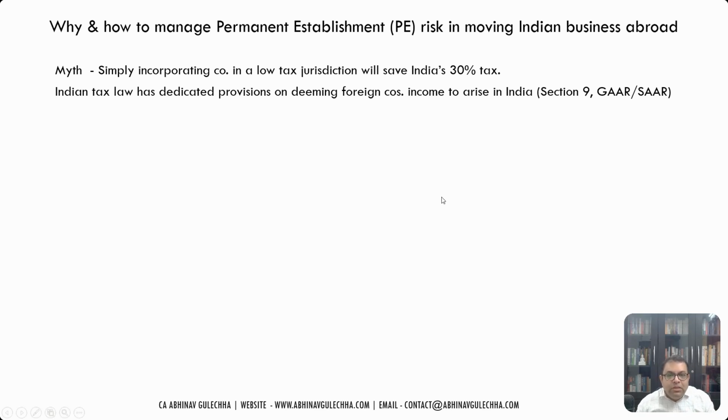So you need to ensure when you structure the transaction that it does not attract Section 9, GAAR, SAAR provisions, and does not attract the MLI provisions related to the principal purpose test. It doesn't qualify as a PE.